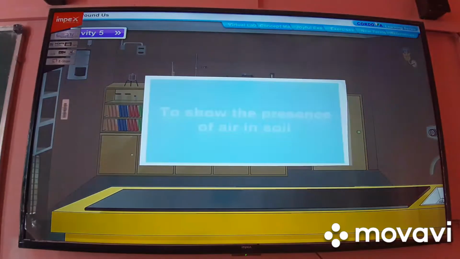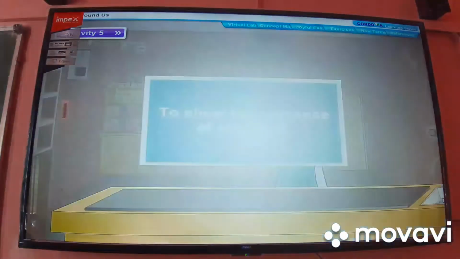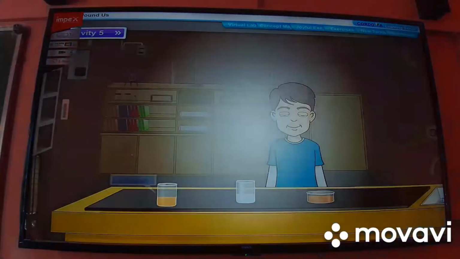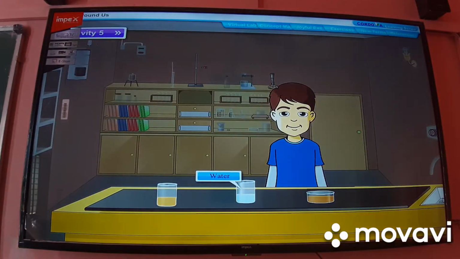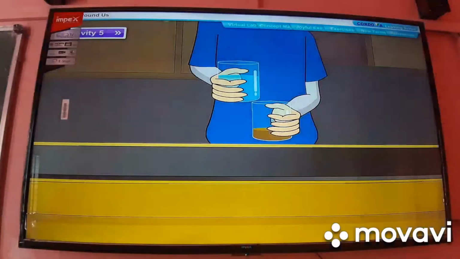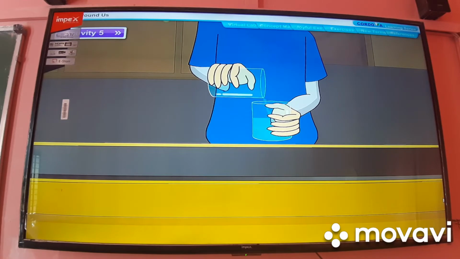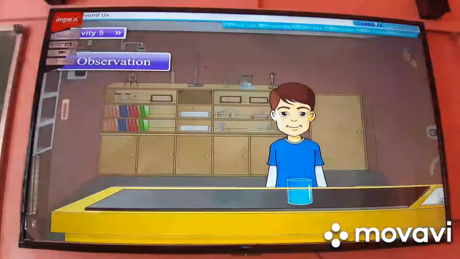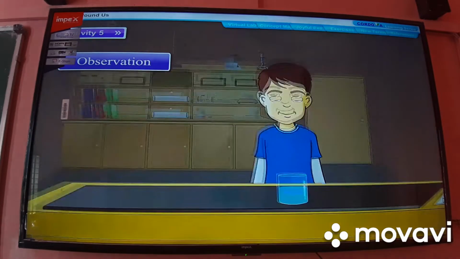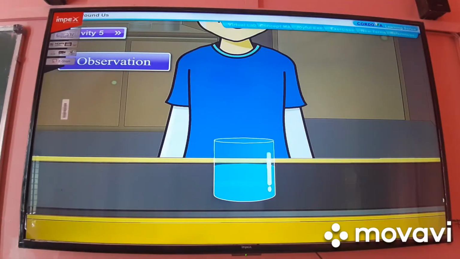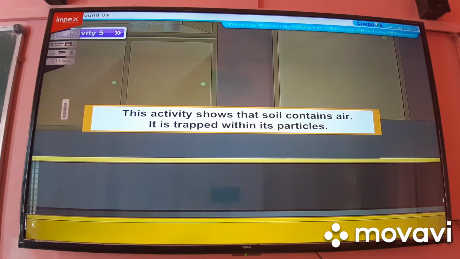Activity 5. To show the presence of air in soil. Things needed: a beaker, water, soil. Method. Take some dry garden soil in a beaker. Pour water into the beaker. Observation. You will see bubbles coming out of the soil. Bubbles appear because water pushes the air out of the spaces between the particles of soil. Conclusion. This activity shows that soil contains air. It is trapped within its particles.